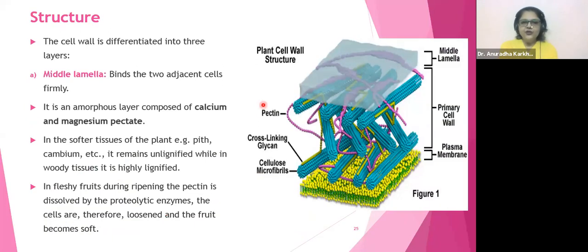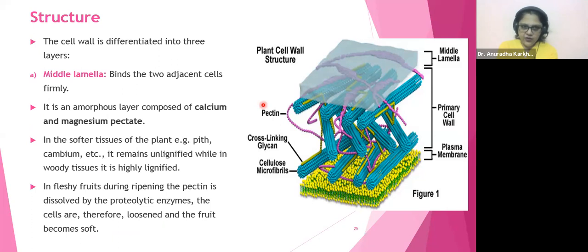Now this is the actual structure which can be seen under the electron microscope. In the first lecture only I had talked about a microscope. So this is going to be the structure of the electron microscope. You want me to explain the middle lamella? I would. Definitely I would. Okay, don't worry. I would definitely do it.